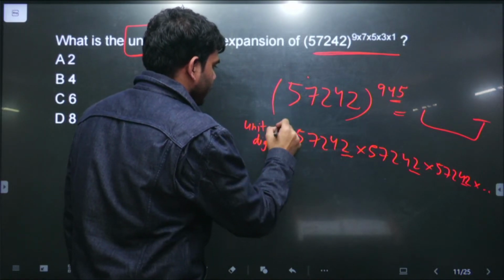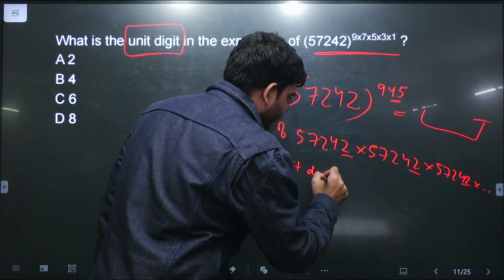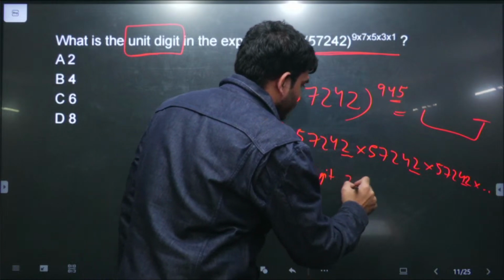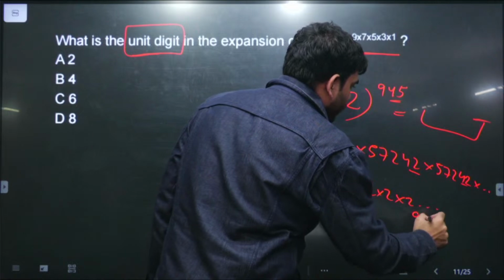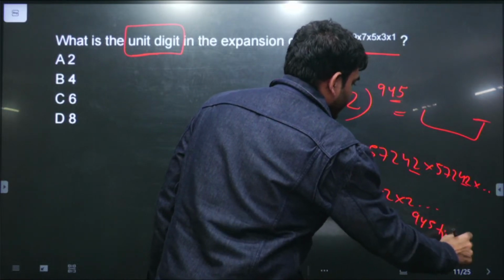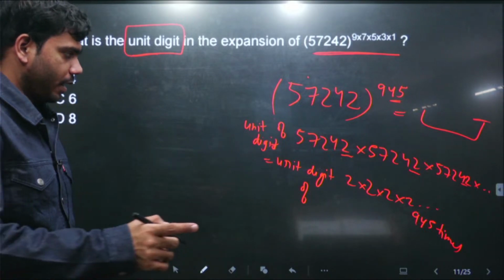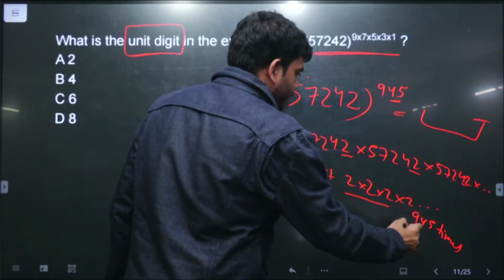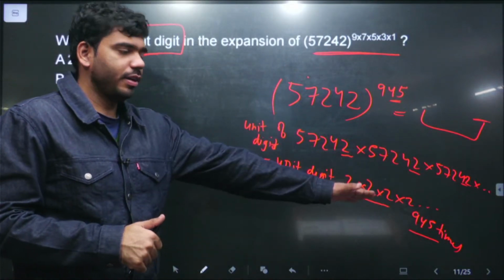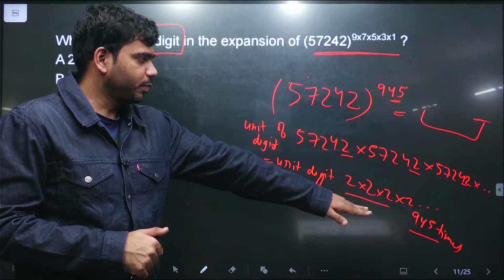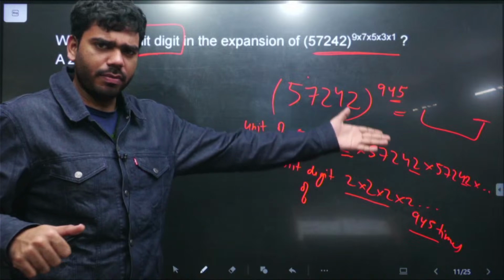Unit digit of this thing is equal to unit digit of 2 into 2 into 2 into 2 up to 945 times. ये करना है हमको. We need to find this thing up to 945 times. And यहाँ तक हमको पता चल गया. We just need to multiply 2 up to 945 times, and then we have to see what is the unit digit of this product. Unit digit of this product and unit digit of original number, this one. This will be exactly the same. ये अभी हमने डिस्कस कर लिया.